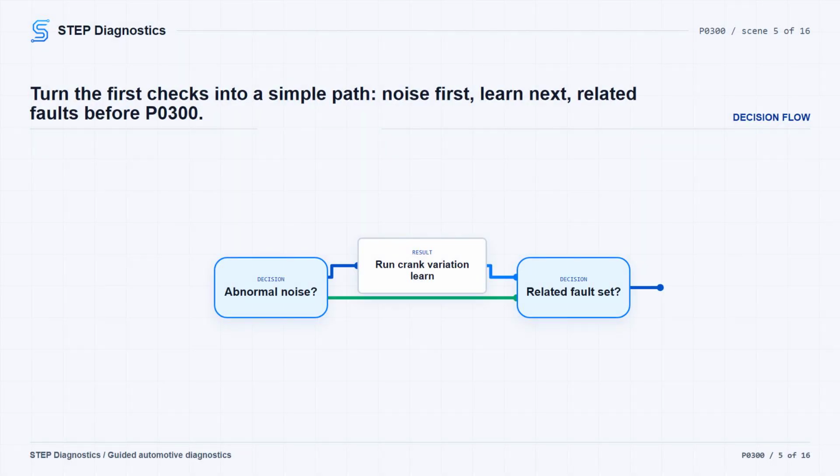With the engine running, first verify there is no abnormal engine noise. If there is abnormal noise, stop the electrical diagnosis and move into engine mechanical diagnosis. If the engine sounds normal, perform the crankshaft position variation learn. After that, check for related codes in the cam sensor, crank sensor, oxygen sensor, fuel injector, ignition coil, fuel system, ignition system, or mechanical condition areas. If one of those is present, diagnose that area first, instead of chasing P0300 in isolation.